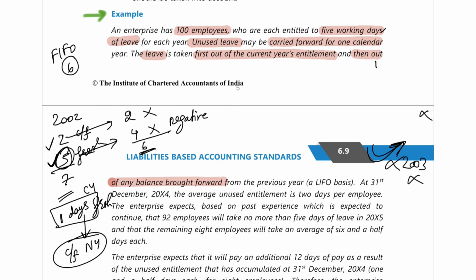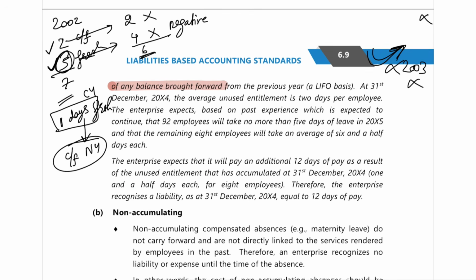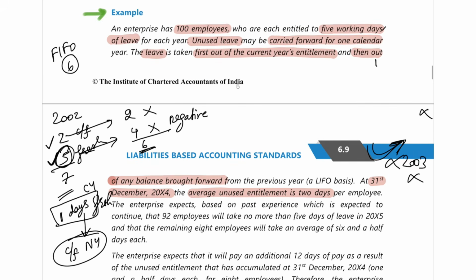Fine. So now let's read what's given further. They are saying that at 31st December 2004, the average unused entitlement is 2 days per employee. So 2 days per employee is left. So let's write the facts here.